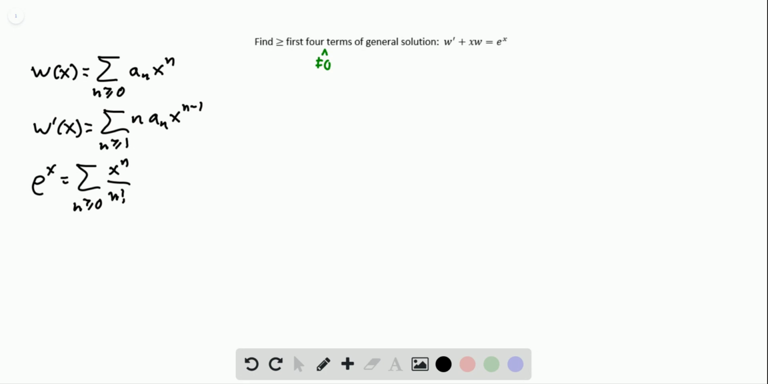So now we substitute this into our equation so that we get the sum over n greater than or equal to 1 of n times a_n times x to the n minus 1